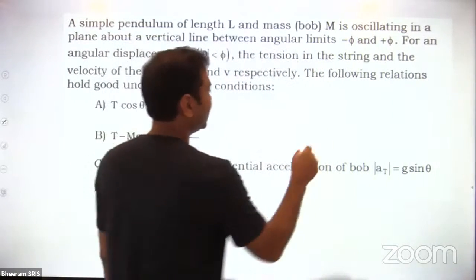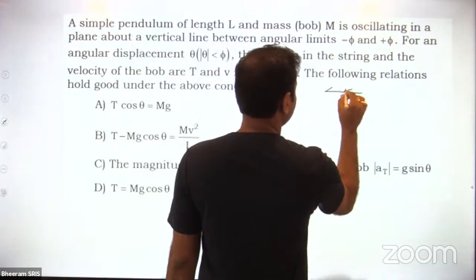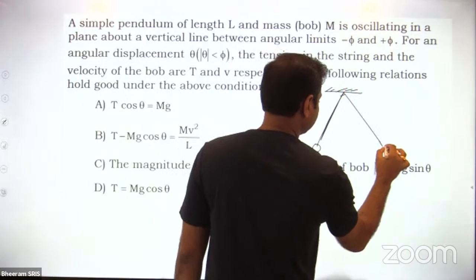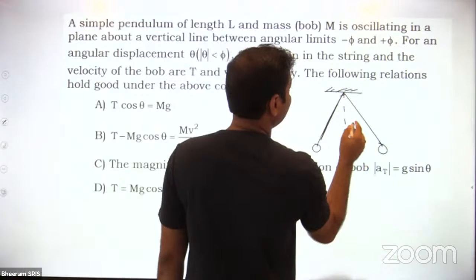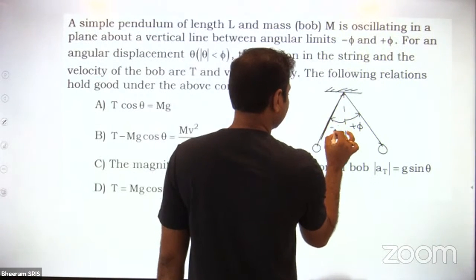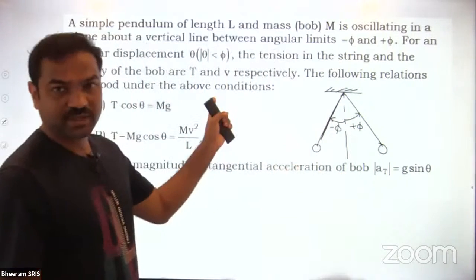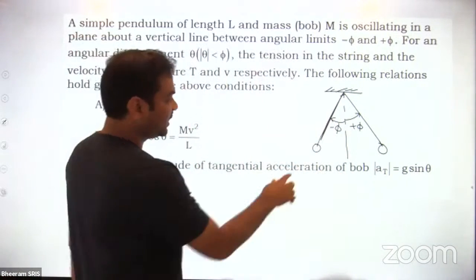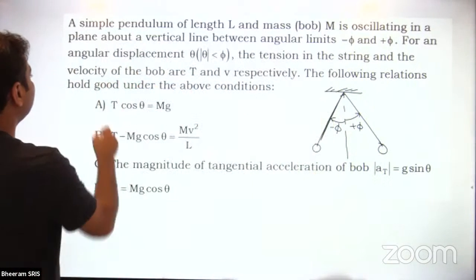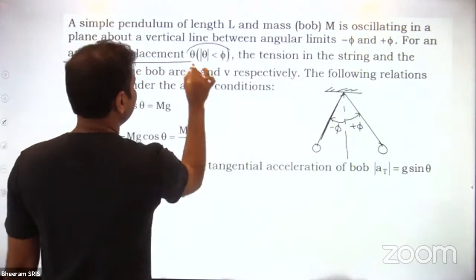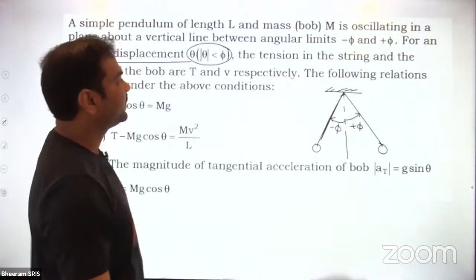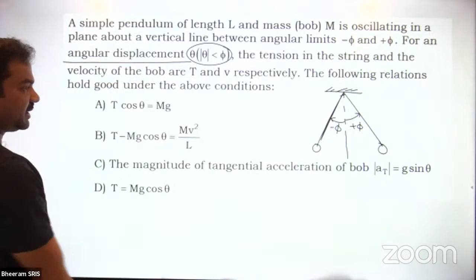There is a simple pendulum, oscillating between +5 and -5. -5 means one direction, +5 means the other direction. This is one extreme position, this is the other extreme position. For an angular displacement theta, which is less than 5, they're asking what the relations are.